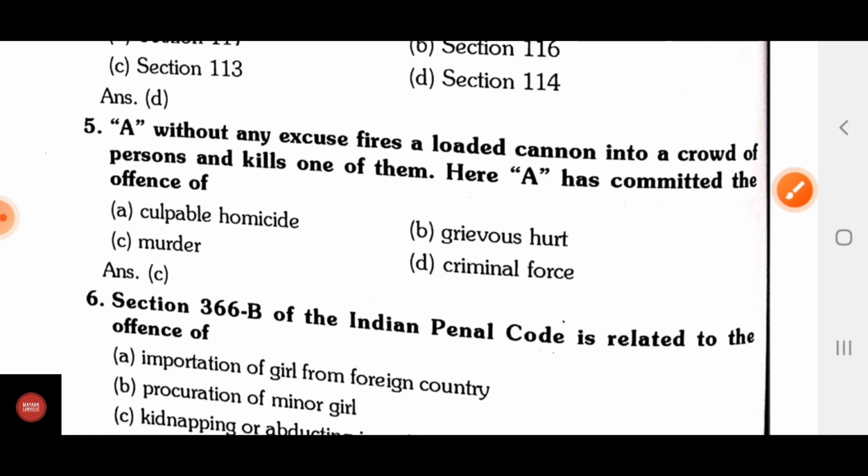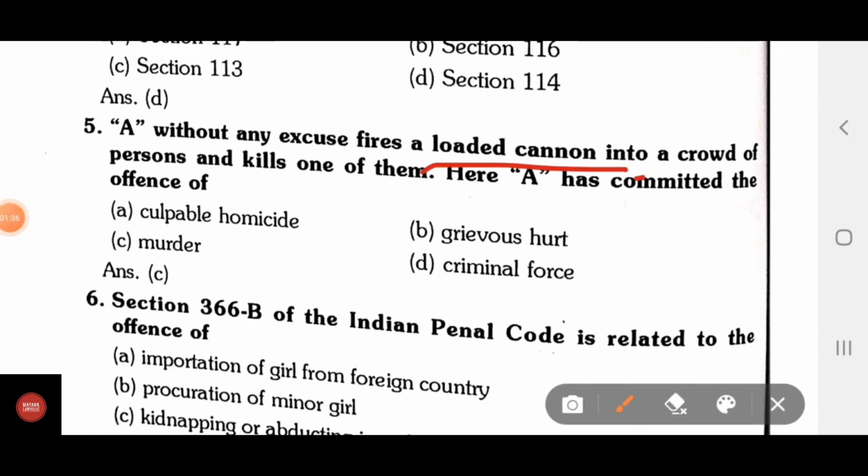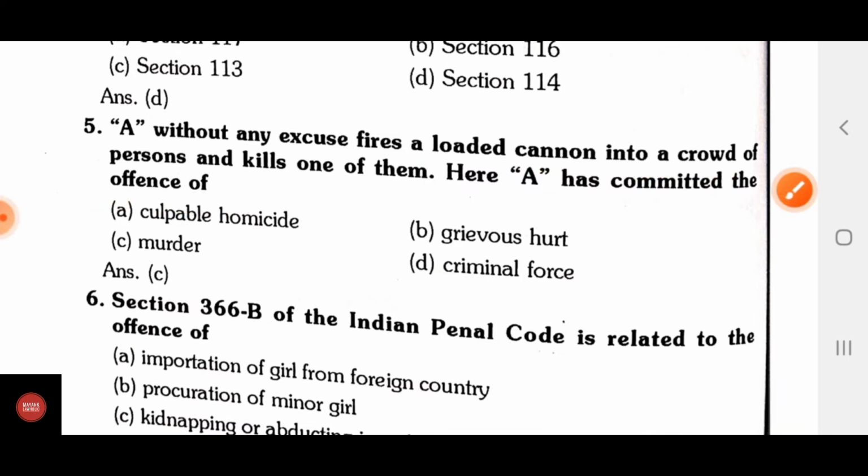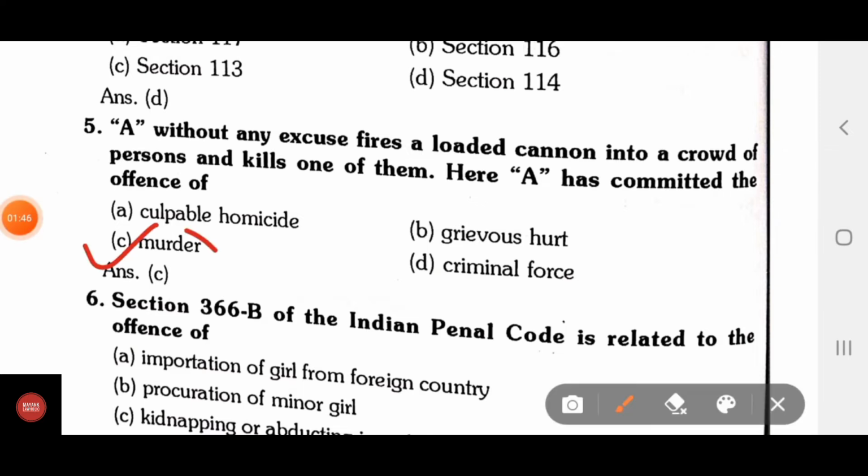Question number 5, A without any excuse fires a loaded cannon into a crowd of persons and kills one of them. Here A has committed the offense of A, culpable homicide; B, grievous hurt; C, murder; D, criminal force. Correct answer is C, murder.